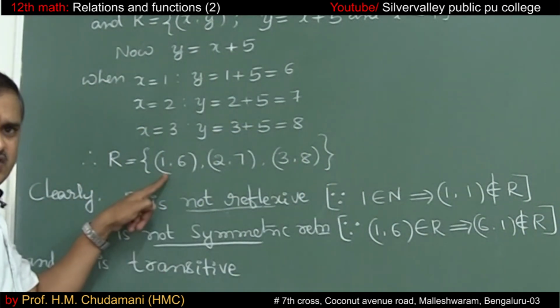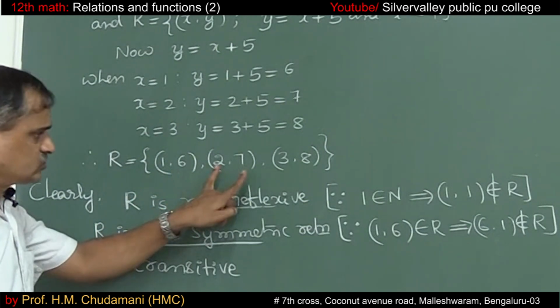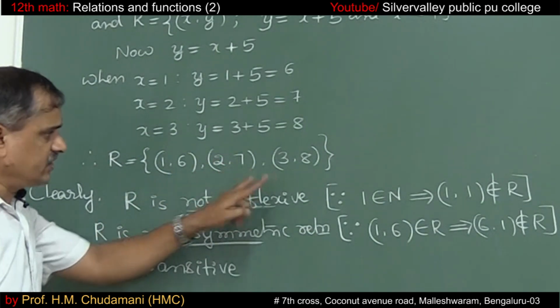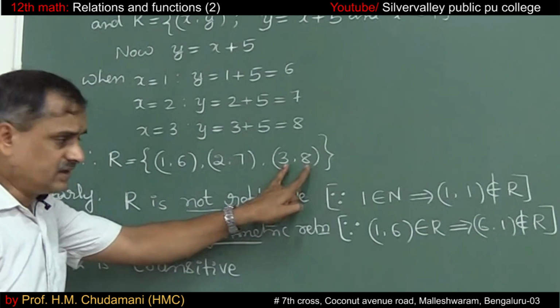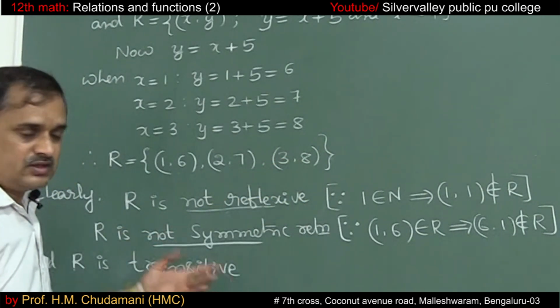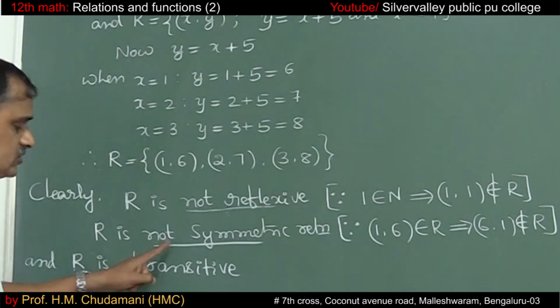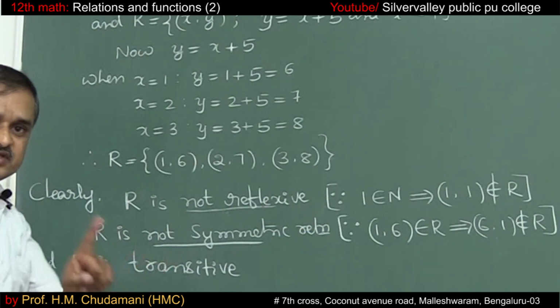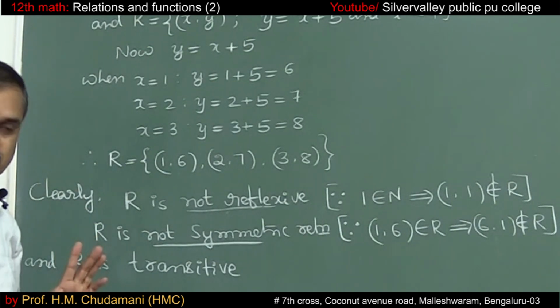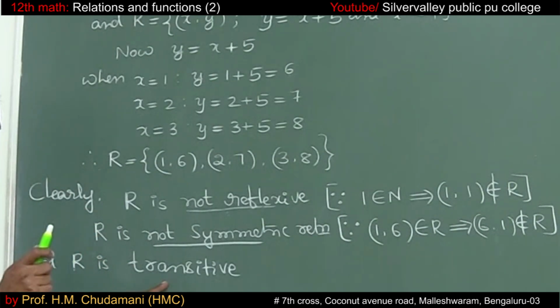Not necessarily (1, 6), you can take (2, 7) also, because (7, 2) is not there. Even if you take (3, 8), (8, 3) is also not there. That's why it is not symmetric. Any one of these is a reason. To disprove, it is enough if you give one example. Okay, now is R transitive?